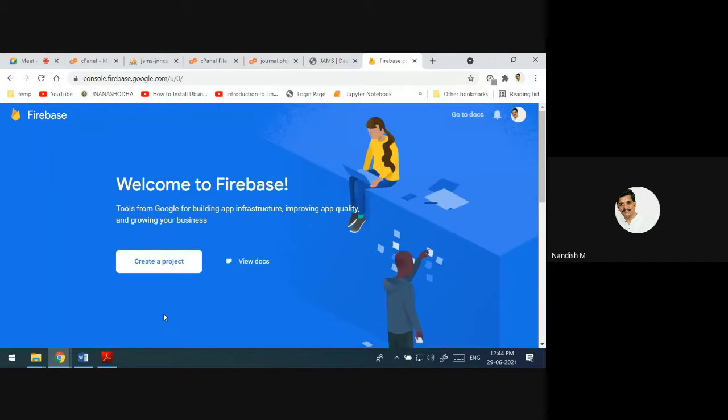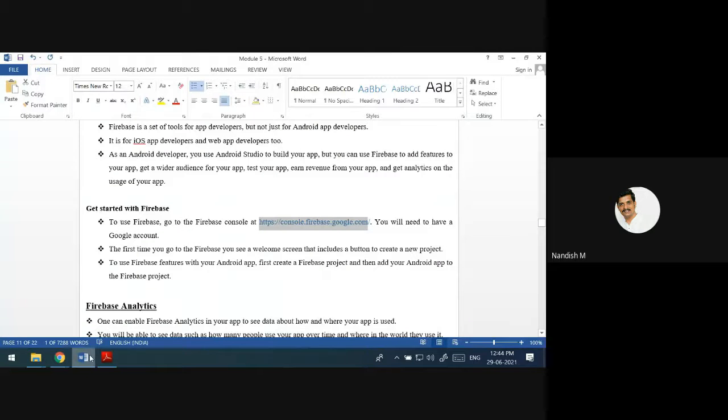You can even have multiple projects here, but your mobile app is going to integrate with, or work with, one of the projects, because multiple apps can communicate with multiple projects. This is the link, console.firebase.google.com, where you can create a project for Firebase and then use it in your mobile app. Whenever you create one, the first thing you see is the welcome screen that we have seen now, and also the button to create a new project.